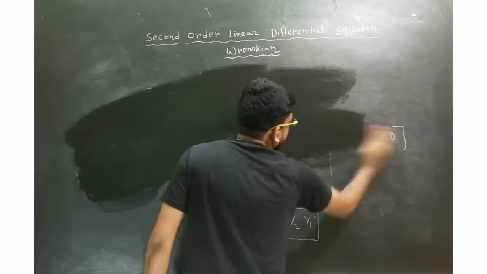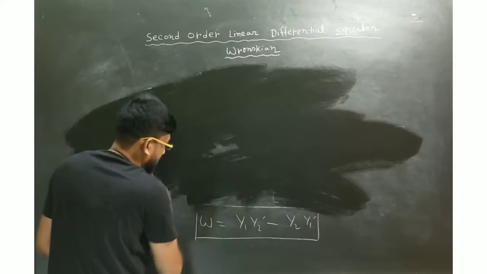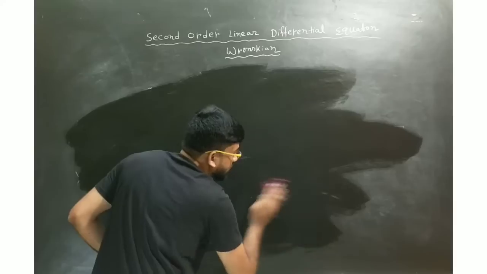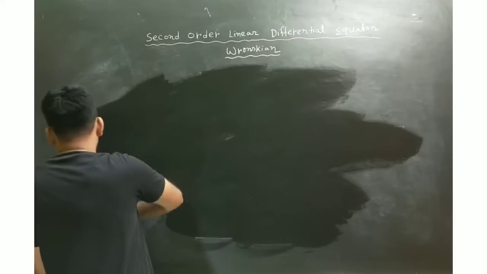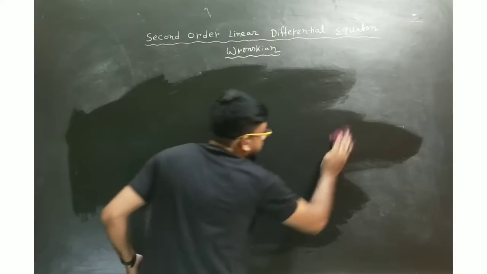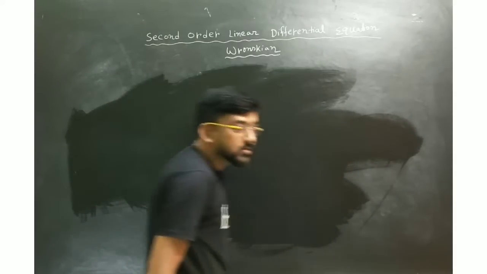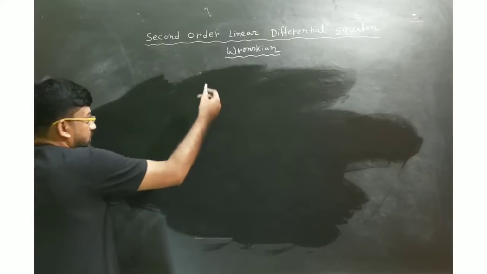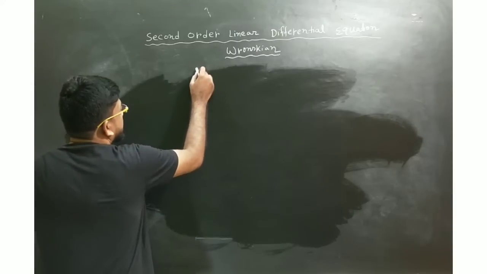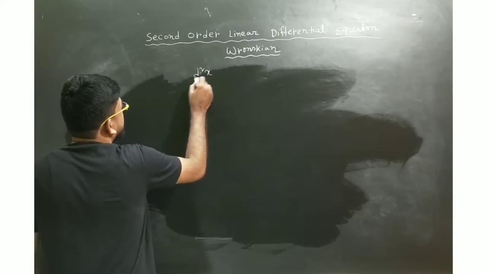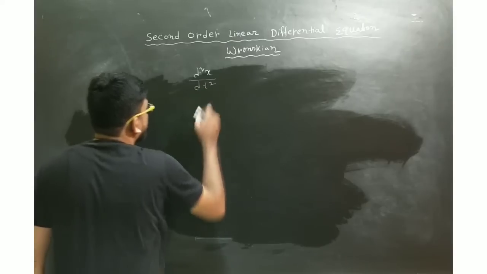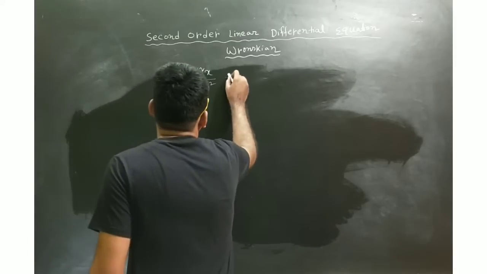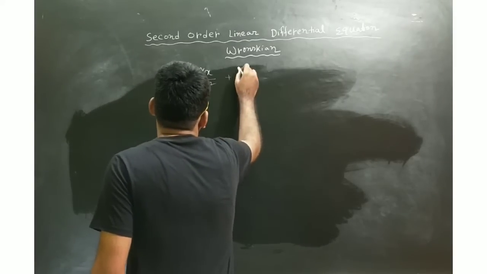It is always better to understand by using an example. So let me take the differential equation d2x/dt2 plus, instead of omega, let me take p.